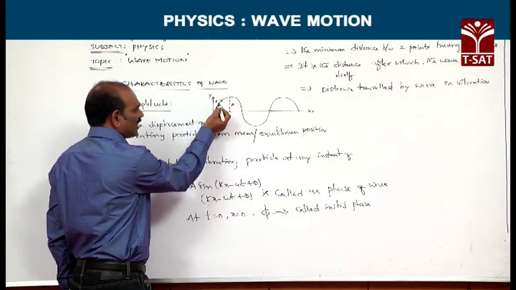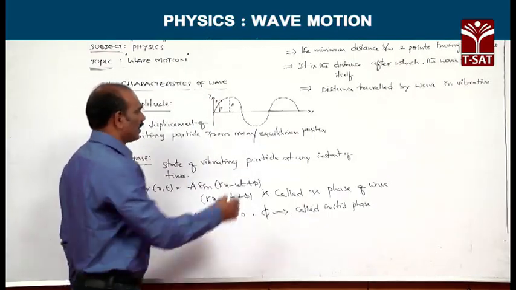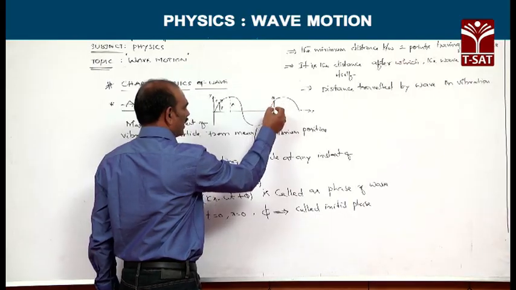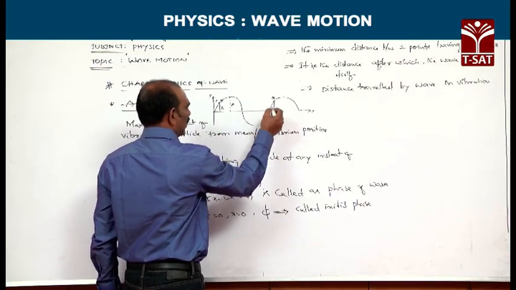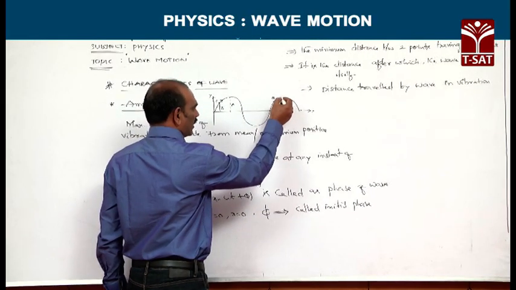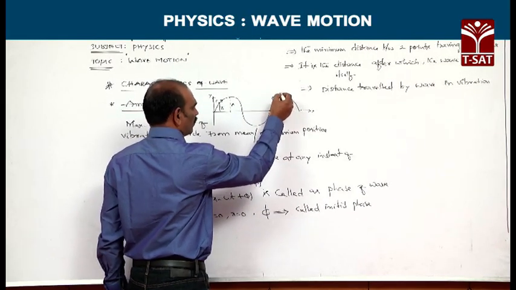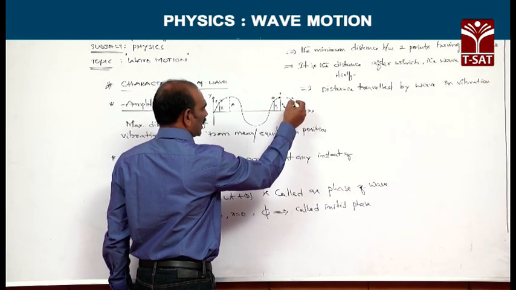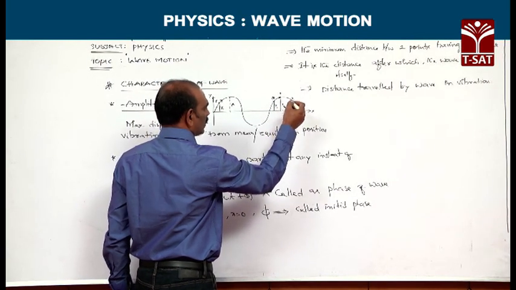So, this is called displacement amplitude. Similarly, one more particle Q, the displacement of this particle from equilibrium is y2. One more particle, R, displacement is y3, and one more particle S, displacement is y4.